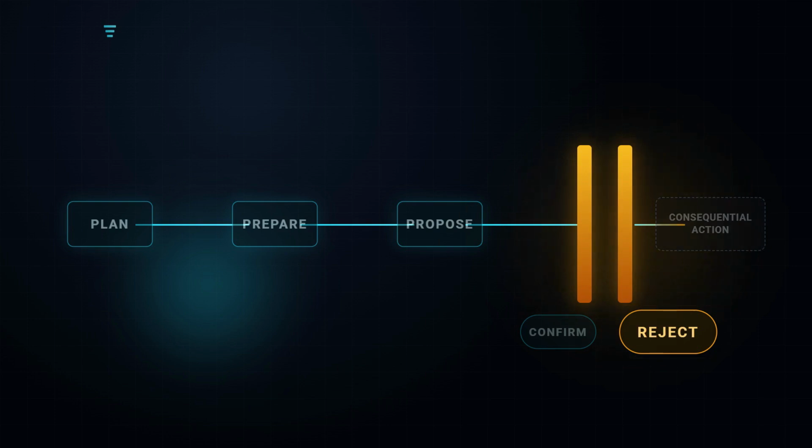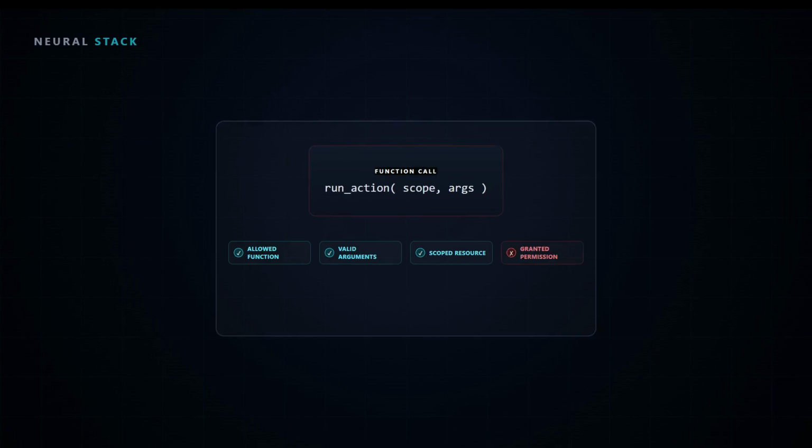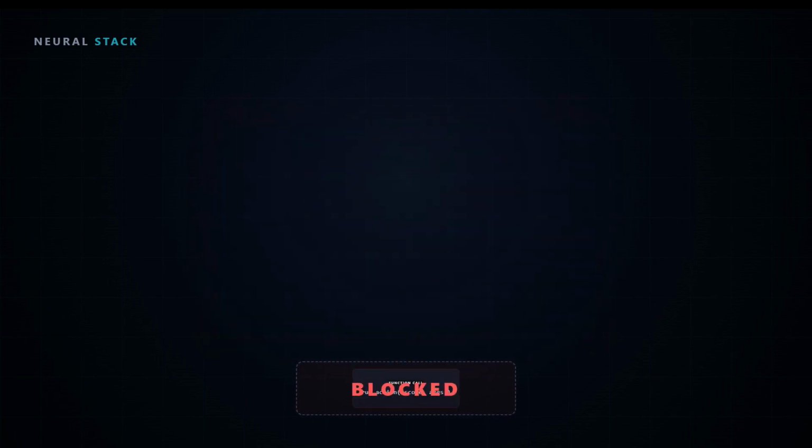If the model has been manipulated, this gate creates a chance to stop the action before it has an external effect. Layer 5 is backend validation. Treat model output the same way you treat any other untrusted input. Check the proposed function, its arguments, the target resource, and whether the operation fits the permissions already granted. The findings don't prescribe a specific schema or validation library, so that implementation is up to you.